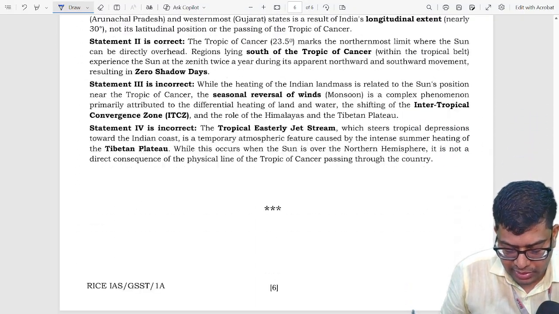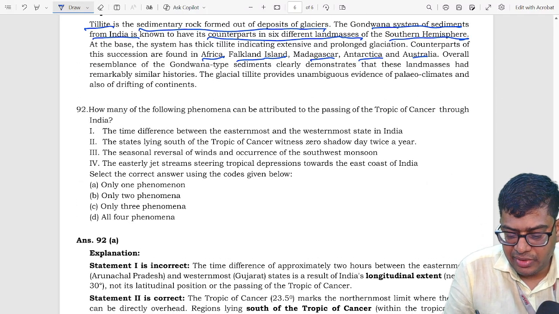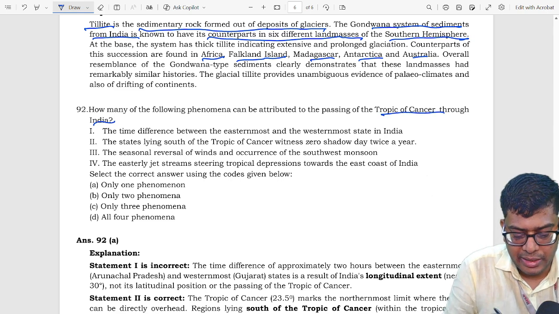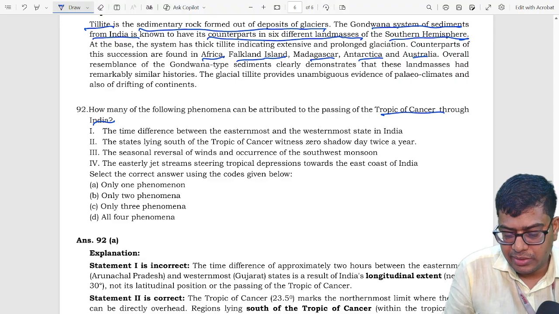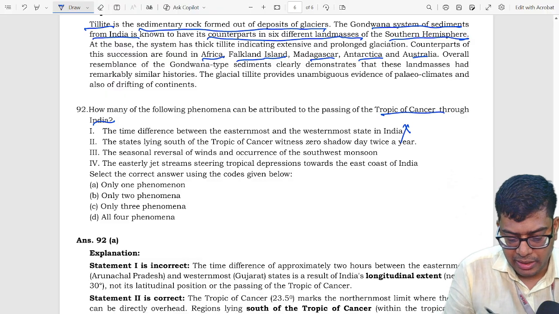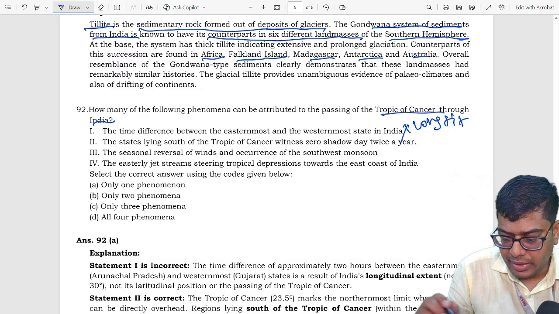So let's move towards the last question, which says how many of the following phenomena can be attributed to the passing of the Tropic of Cancer through India? The first statement is the time difference between the easternmost and westernmost state in India, which is incorrect because it is not latitudinal, it's a longitudinal extent, and the Tropic of Cancer is a latitudinal extent.